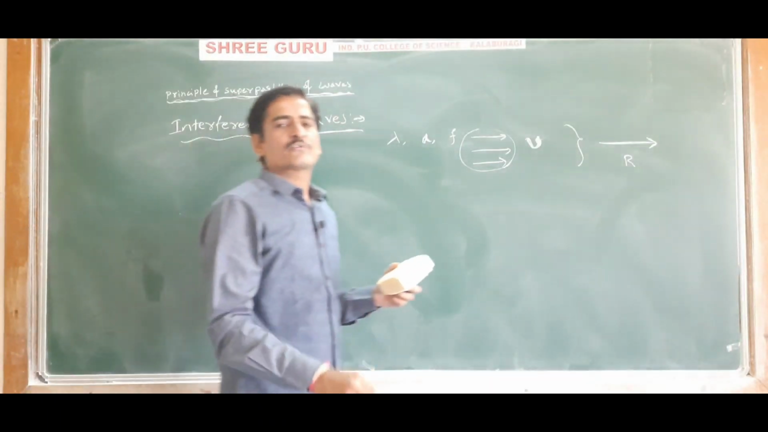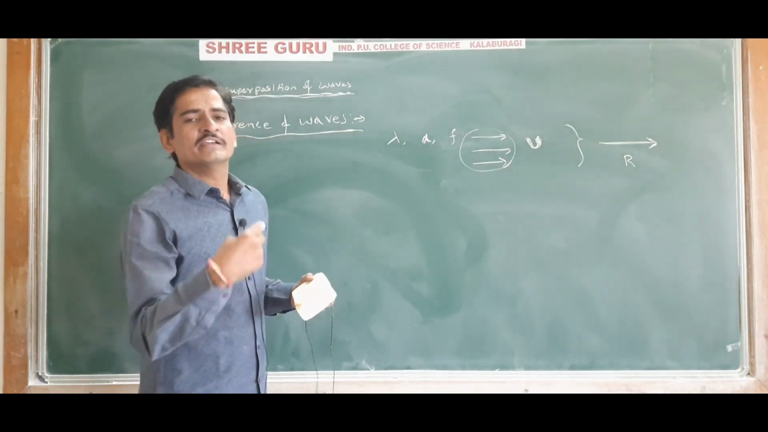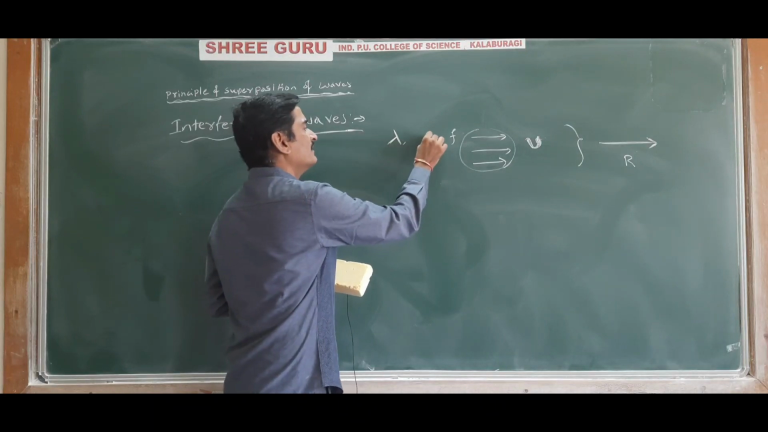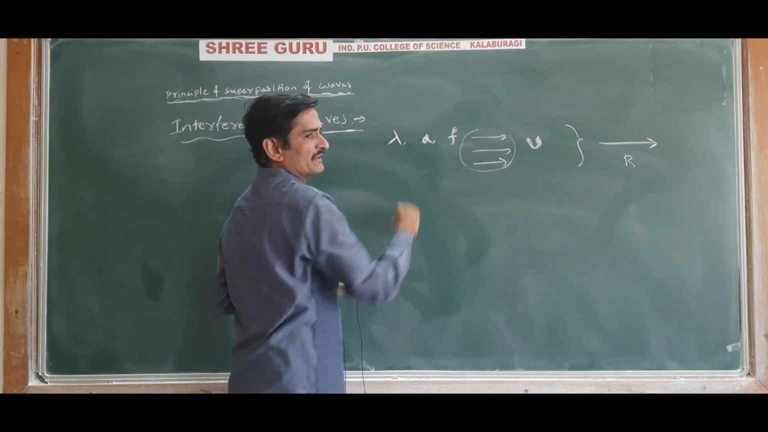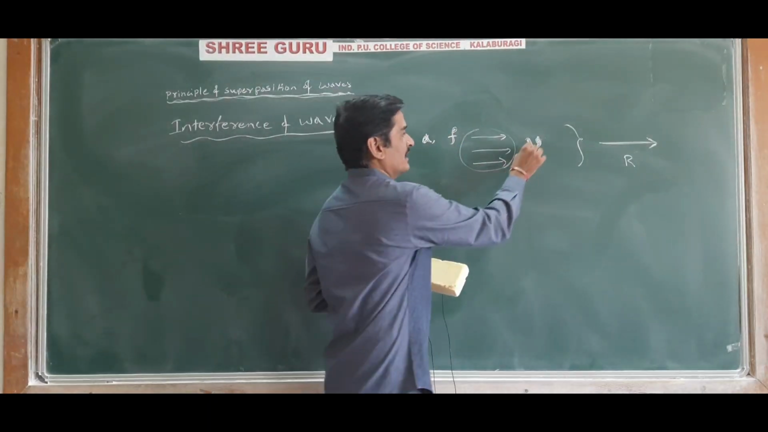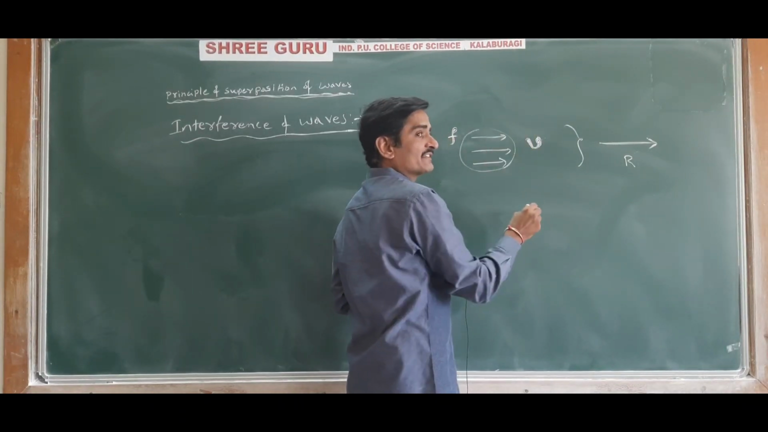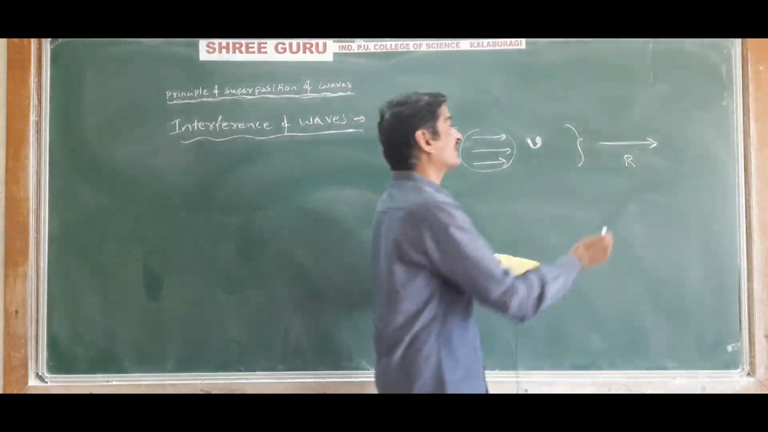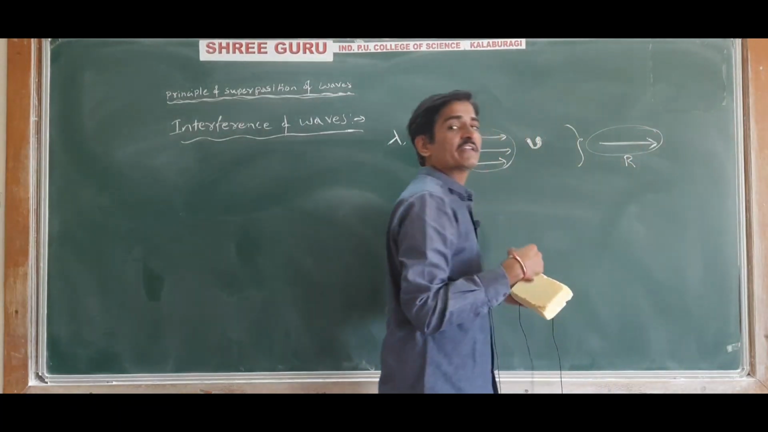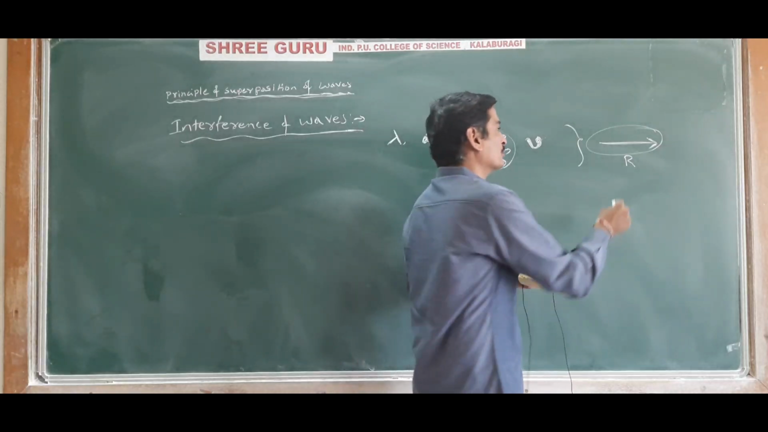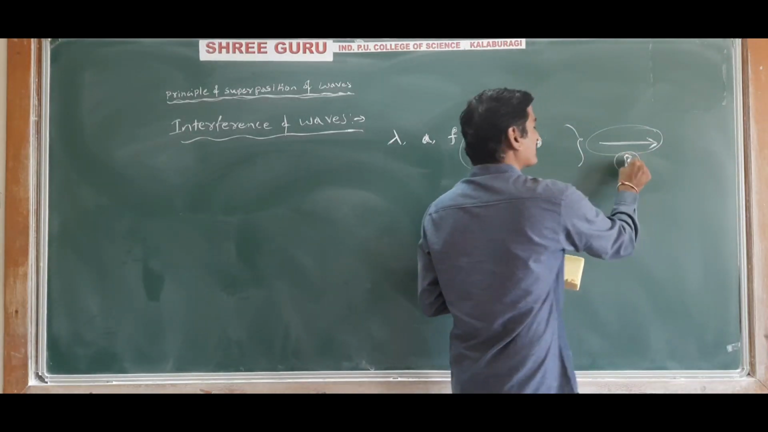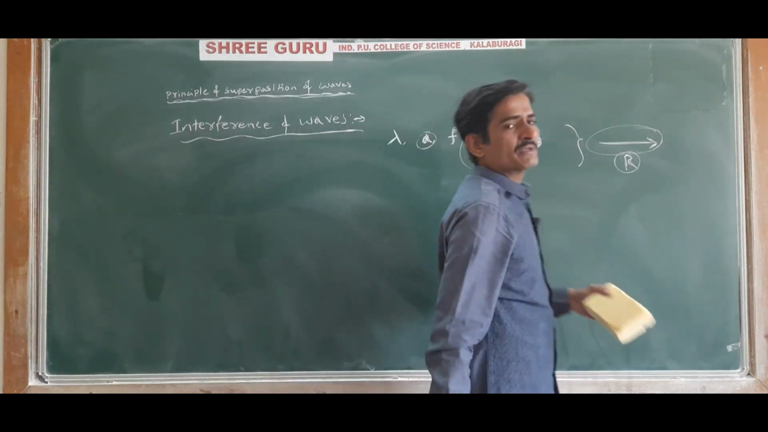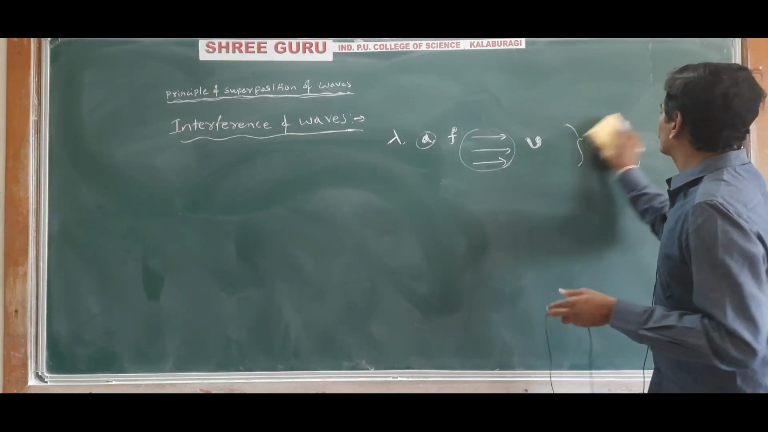Interference of waves is the phenomenon in which two or more waves having the same wavelength, same amplitude and same frequency, traveling in the same direction with the same velocity superimpose. After superimposition, a third resultant wave is produced whose amplitude is different from the superimposing waves. This phenomenon is called interference of waves.